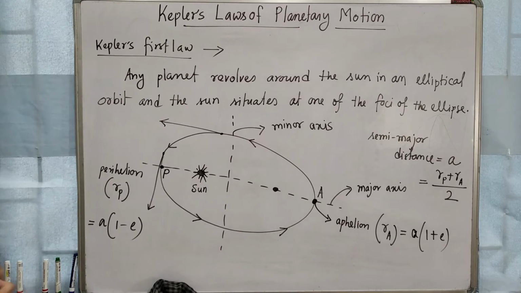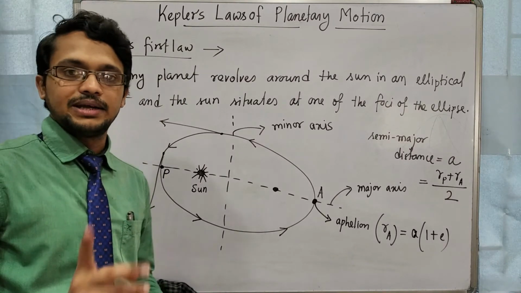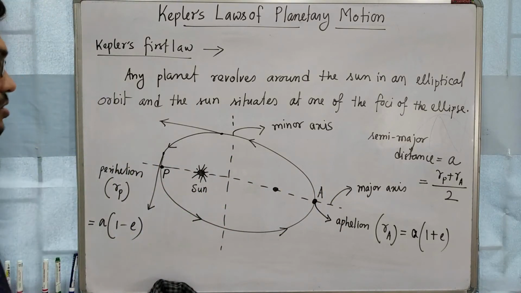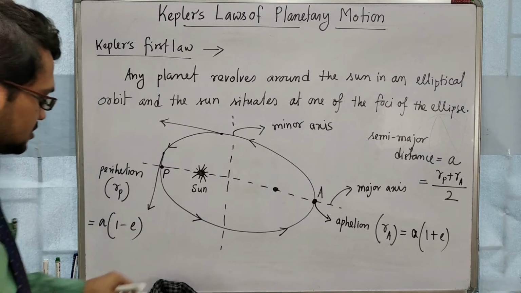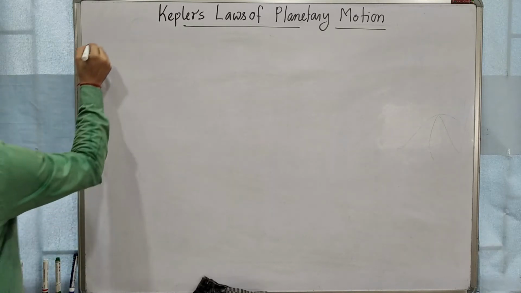I am not going into the details. The value of e will always be less than 1. For an ellipse, the value of eccentricity e will be between 0 and 1. Clear? So I am erasing this part. Now come to the second, Kepler's second law.